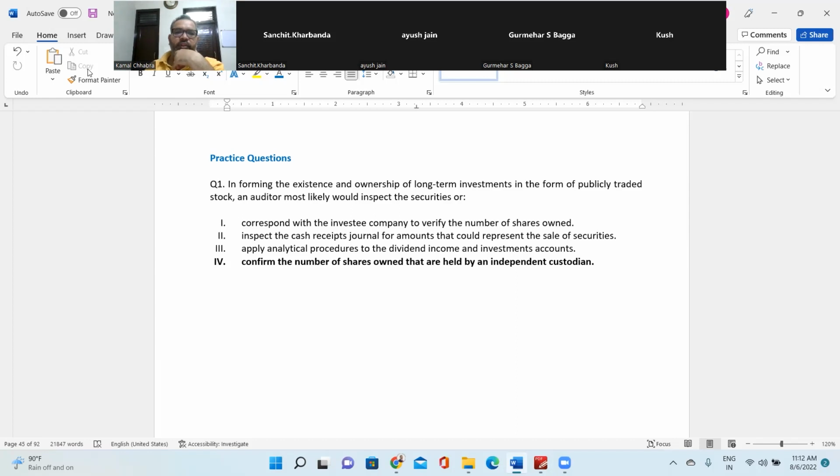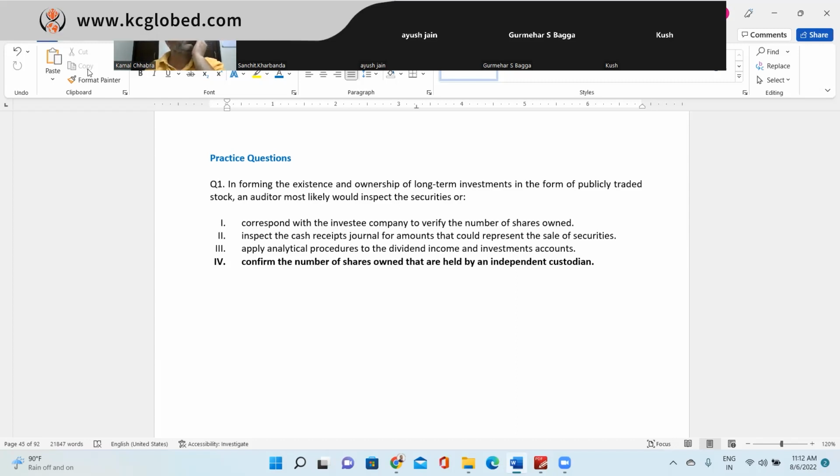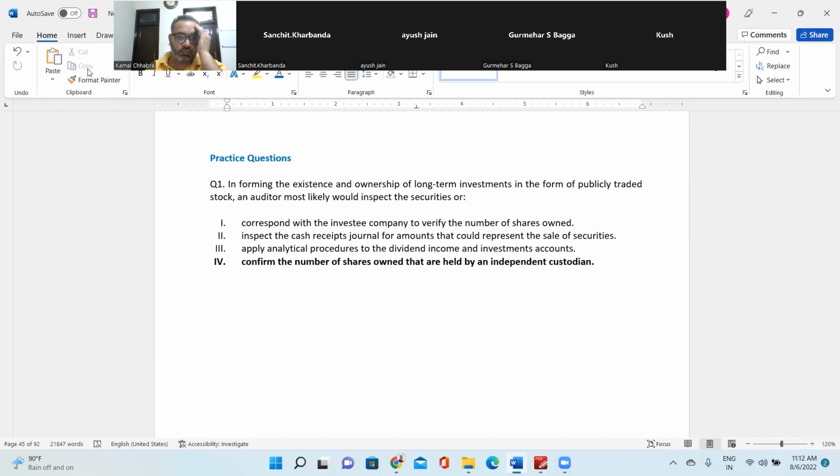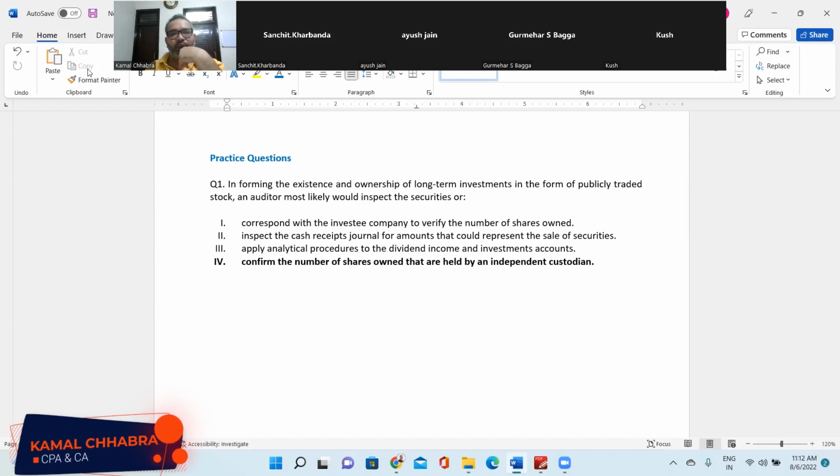Yeah, correspondence with the investee. For example, you have purchased a share of Reliance. How do you gain comfort over the number of shares owned? So I would be having a number of shares now in Reliance. So that won't be held by an independent custodian. How do you purchase that share? Do you purchase directly from the investee, or do you purchase through a custodian? I purchase through a custodian. But how many of you do trading? Like any of you do trading? Yeah, I do. Yes, sir.